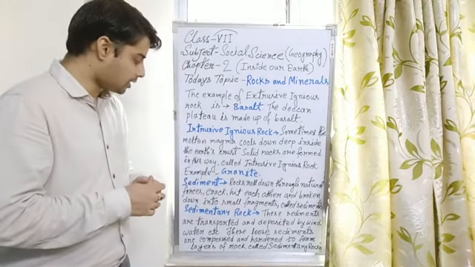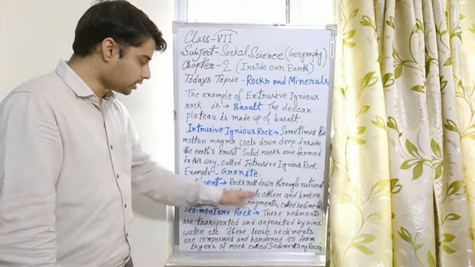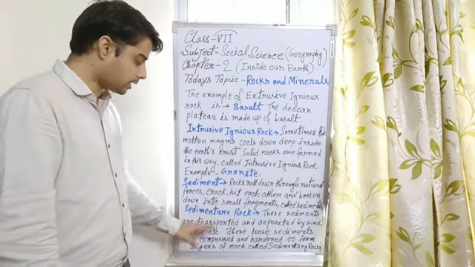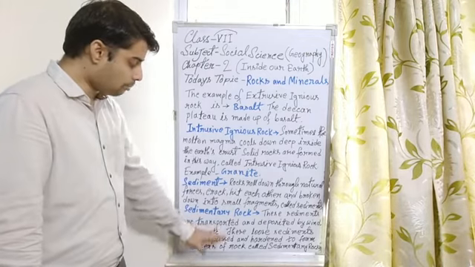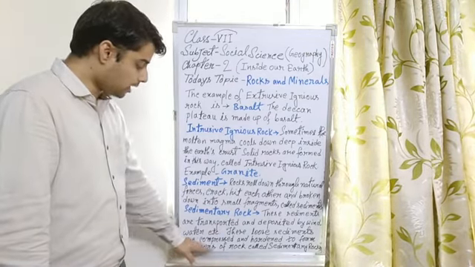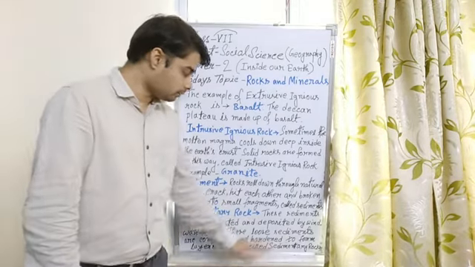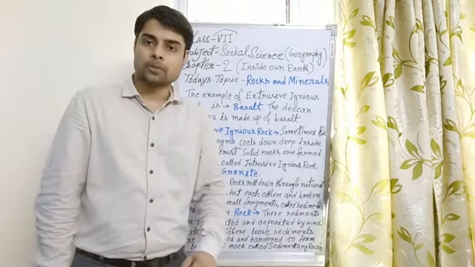When these sediments are transported and deposited by wind, water and rivers, these loose sediments are compacted and hardened to form layers of rock called sedimentary rock.